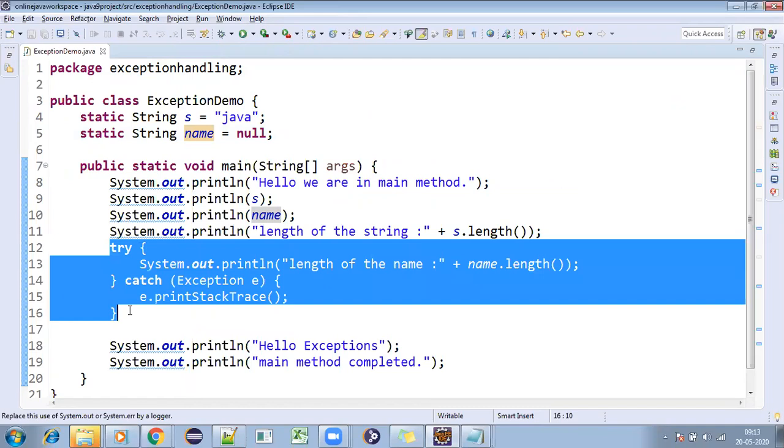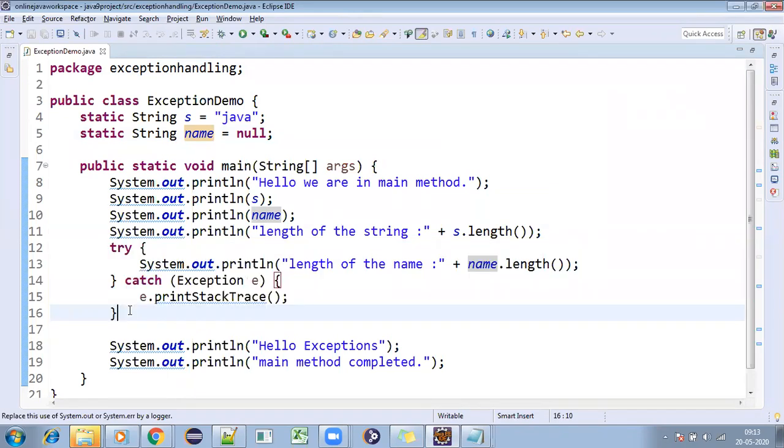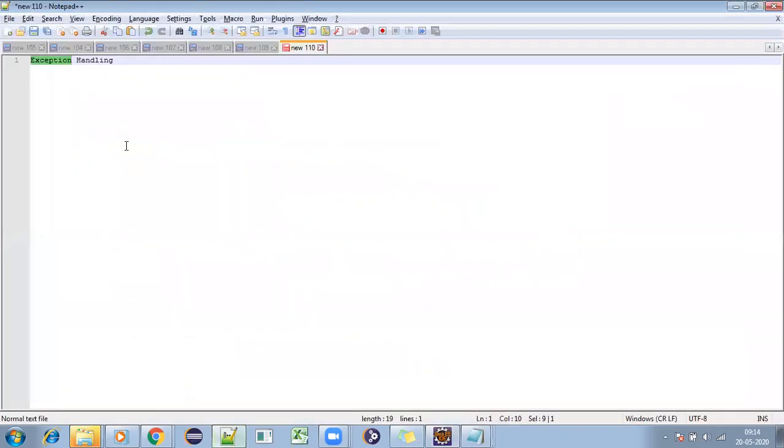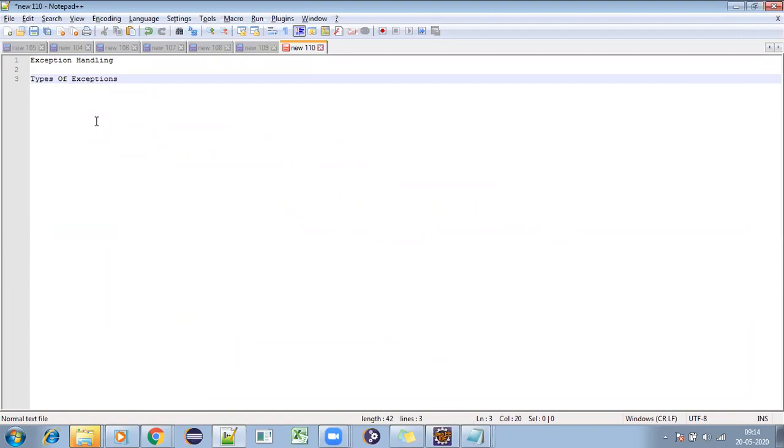If I am not handling that exception, what happened? Exactly, abnormal termination of the particular program. But by handling that exception, we need to achieve proper termination, or you can say graceful termination of the program. That is what we'll achieve in exception handling. So what we'll discuss today is the second part, that is types of exceptions.